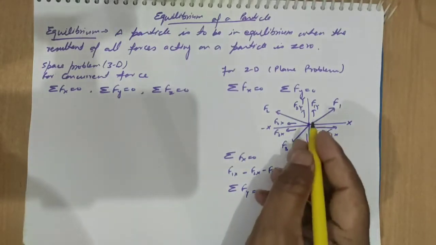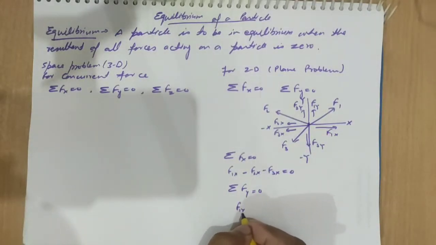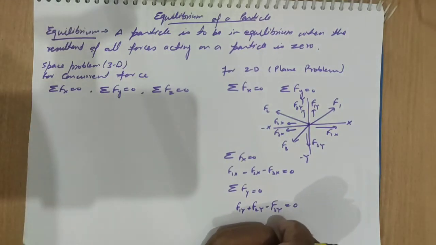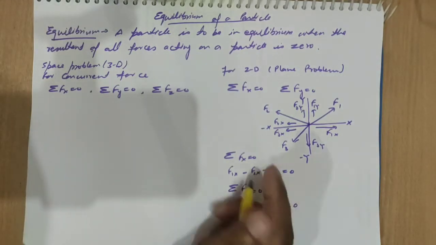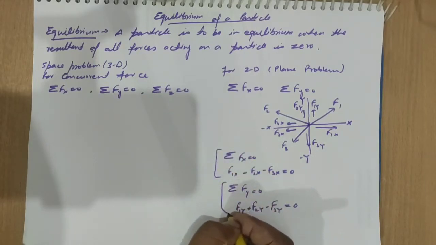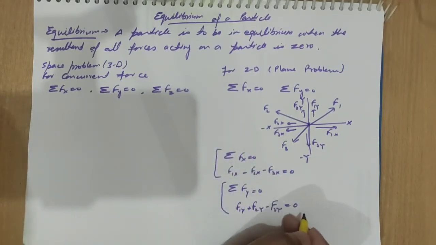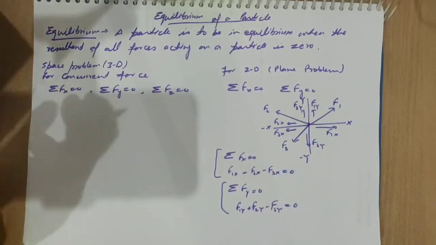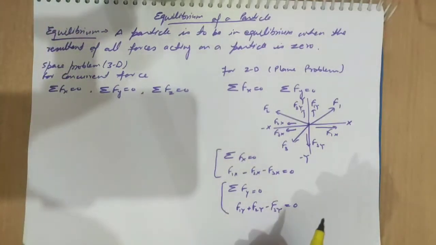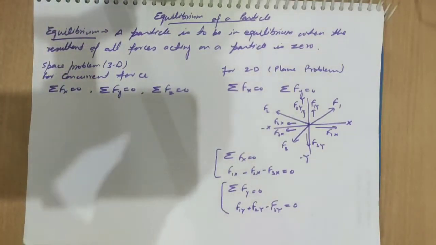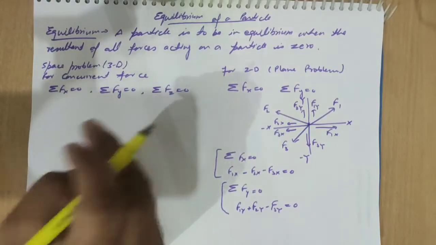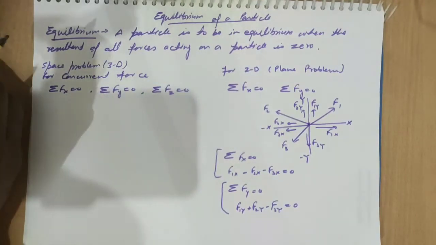So summation of Fy equal to 0. In this case, F1y plus F2y minus F3y, that all should be equal to 0. If it is in an equilibrium condition, then summation of Fx equal to 0, Fy equal to 0, we can put the values. If any unknown is there, then we can find it out from there. So if it is any space problem, then x, y, z forces will be there, and we can solve it that way.